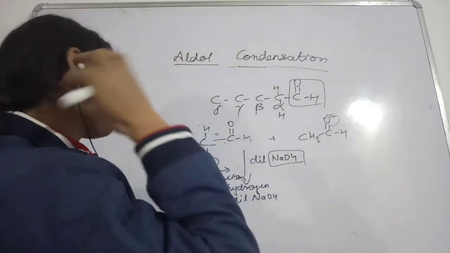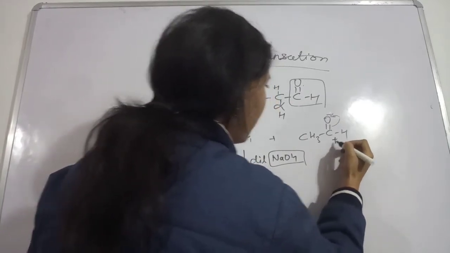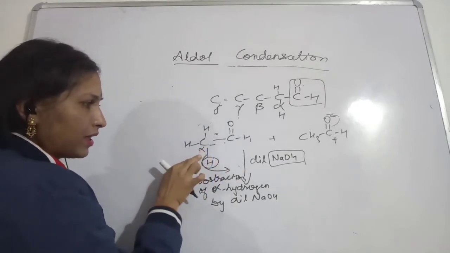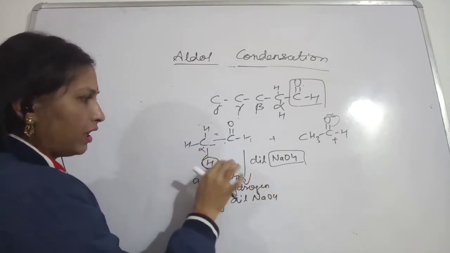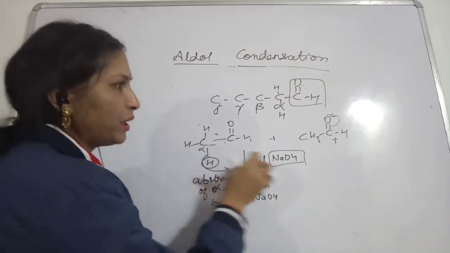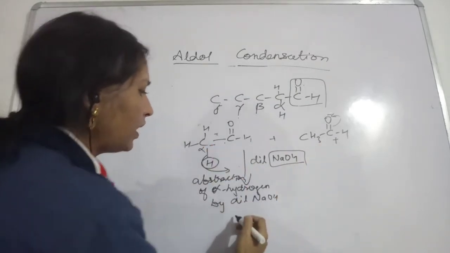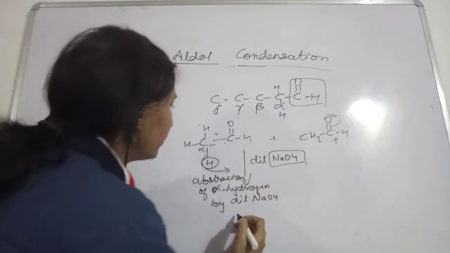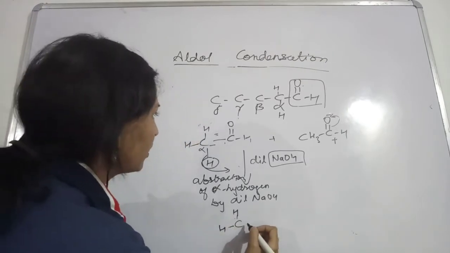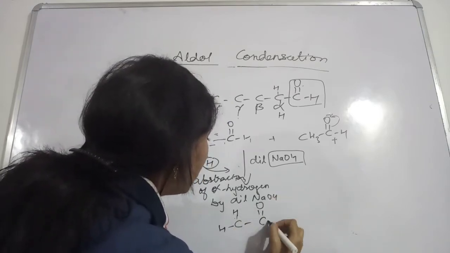Now what will happen, see here, this carbon is having positive charge, this carbon is having negative charge. Okay, this is the leaving group, this has already left this carbon. So this negatively charged carbon and positively charged carbon, okay, they will come close to each other and form the bond, and then see what you will get. See here, this CH2, then this C double bond O, then H.